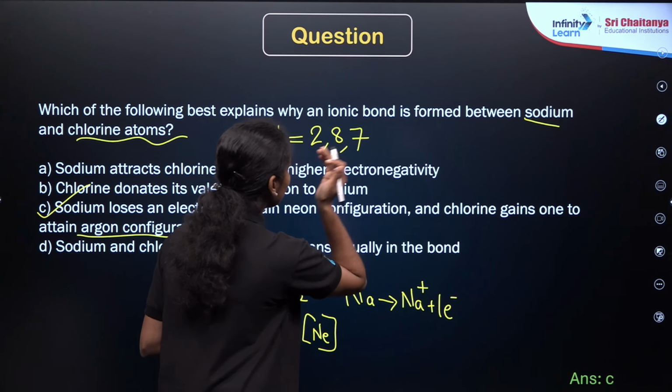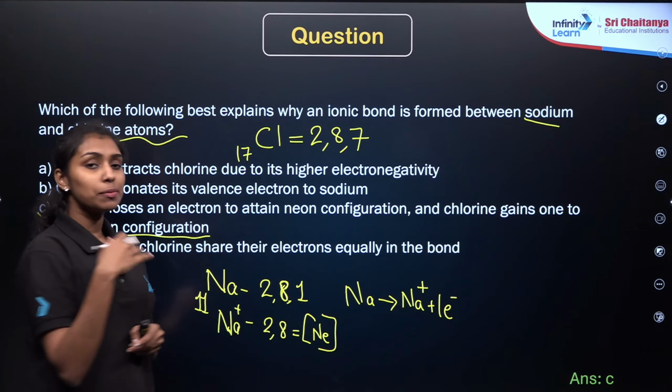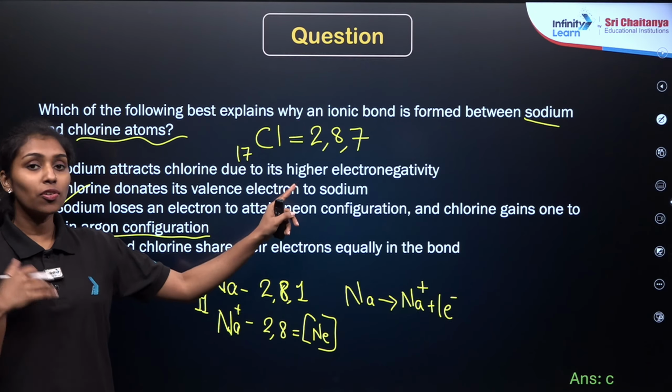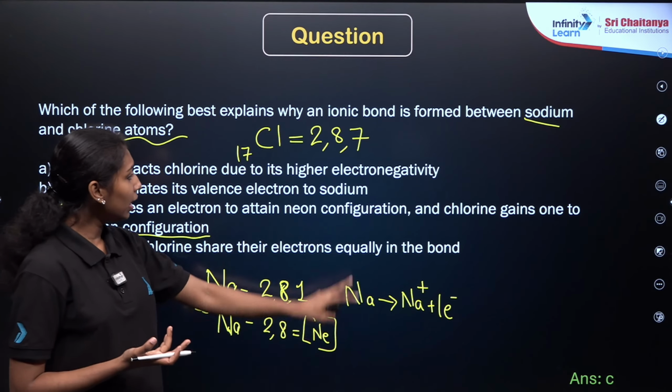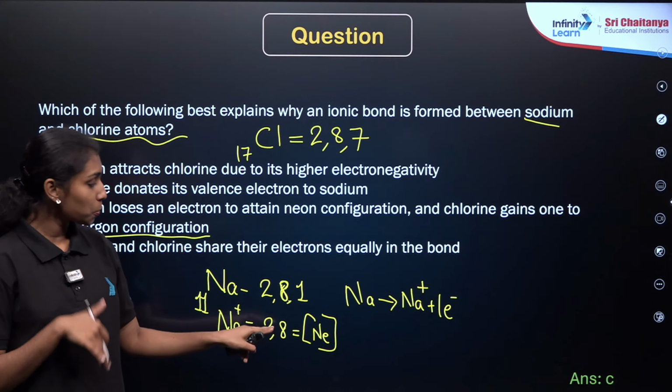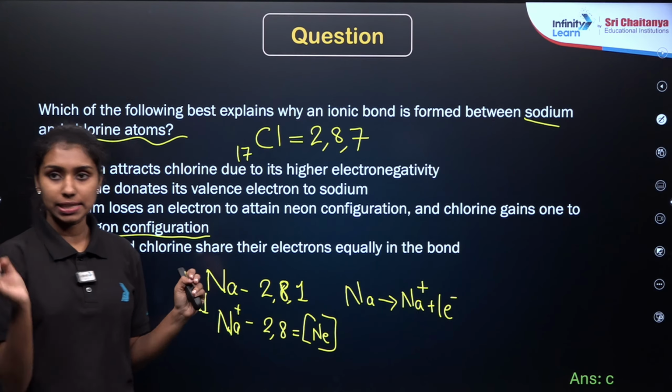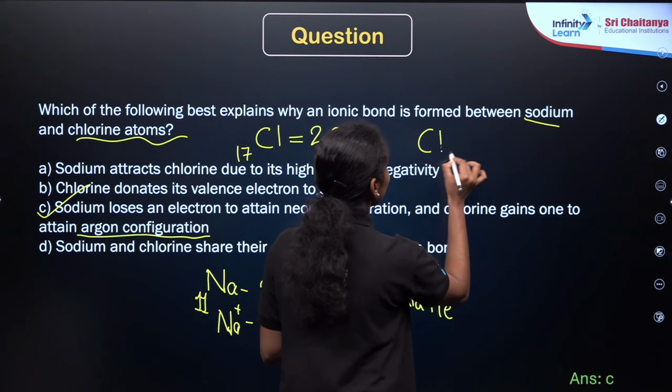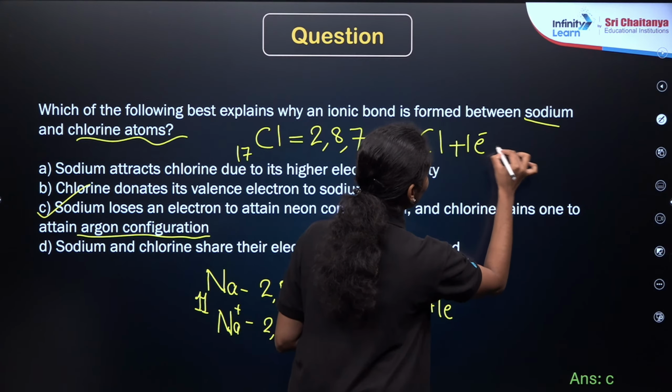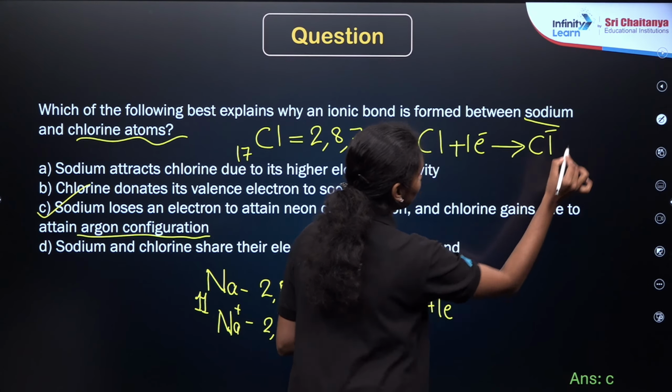Again, here also chlorine needs to attain stability by attaining 8 electrons. So what is chlorine doing here? It is accepting 1 electron lost by the sodium to form the Cl- ion, right? So Cl will take 1 electron lost by the sodium to form the Cl- ion.